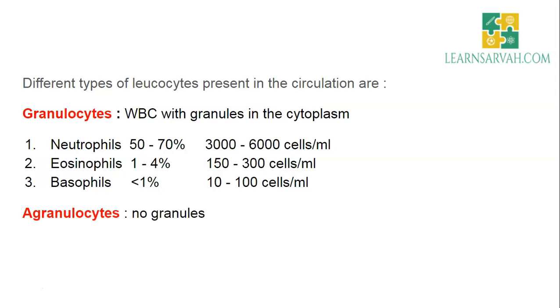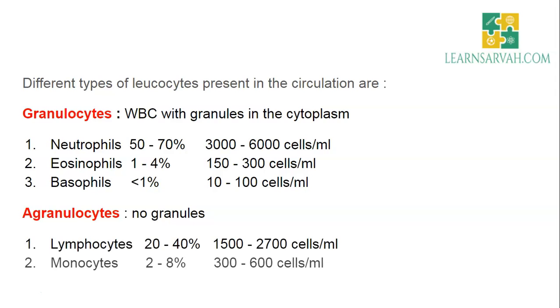Now coming to agranulocytes, meaning there will be no granules in the cytoplasm. They include lymphocytes and monocytes. After neutrophils, the second most abundant one is lymphocytes. That is, it comprises 20 to 40%, that is about 1500 to 2700 cells per ml. Monocytes only 2 to 8%.